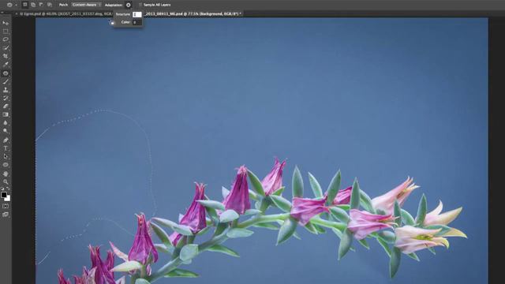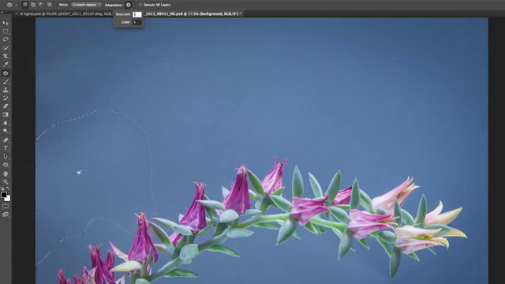So if I change the structure up to 3, for example, we can watch as it recalculates that area, and that's looking much better. Now, I also am looking at the color area here, and it just looks a little bit blotchy, so I'm going to move the color up to 5. Now the structure has a range from 1 to 5, but the color actually has a range from 0 to 10. So this is looking much better.